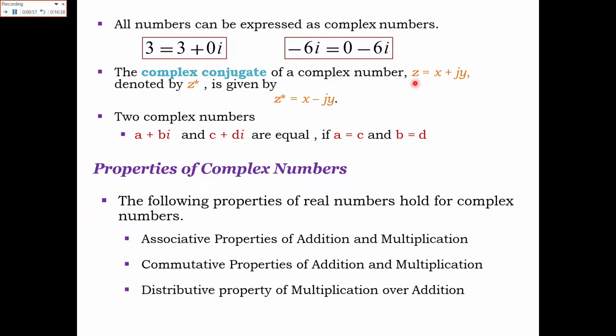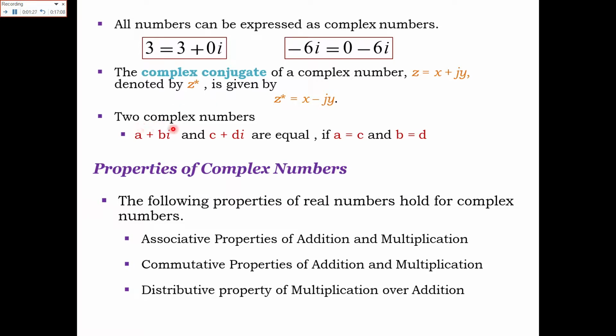Here z is any complex number, z is equal to x plus jy. Then you can denote the complex conjugate by z star. z star is equal to x minus jy. So to find the conjugate of a complex number, you just need to change the sign of the imaginary part of the complex number.